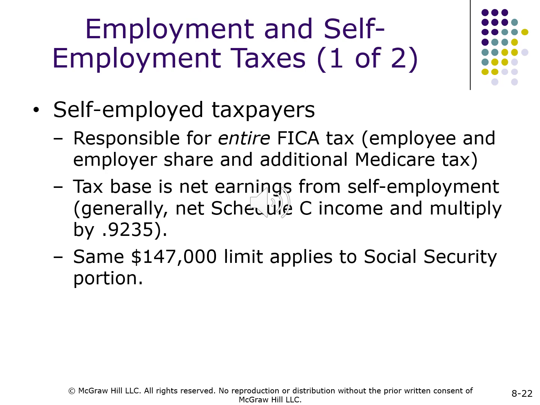Employment and self-employment taxes, one of two. Self-employed taxpayers responsible for entire FICA tax, employee and employer share, and additional Medicare tax. Tax base is net earnings from self-employment, generally net Schedule C income, and multiplied by 0.9235. Same $147,000 limit applies to Social Security portion.